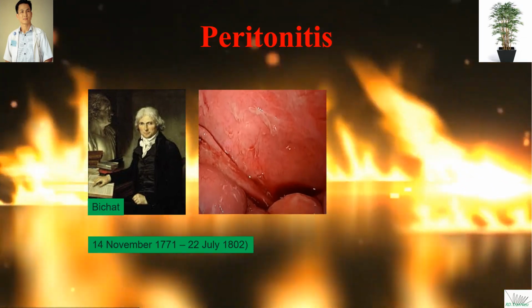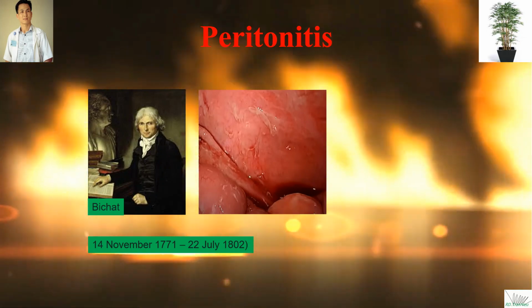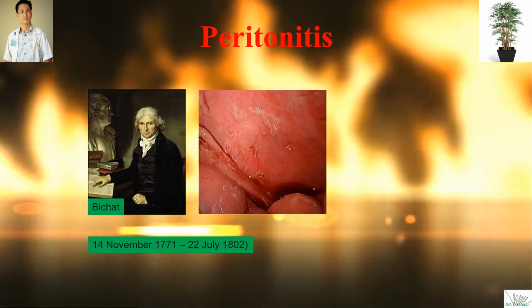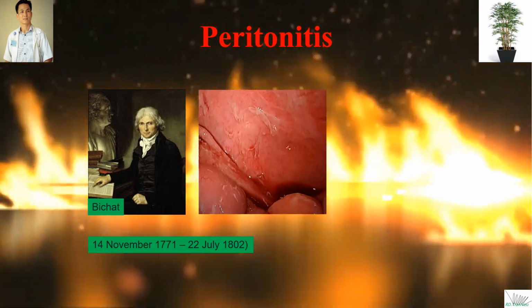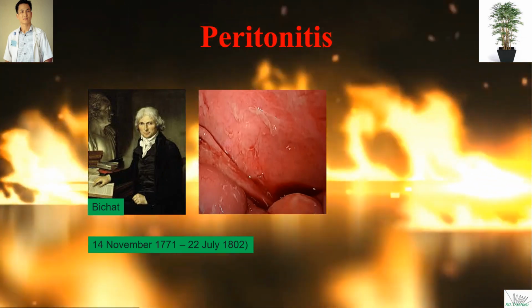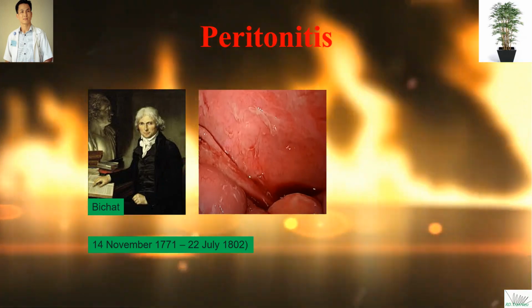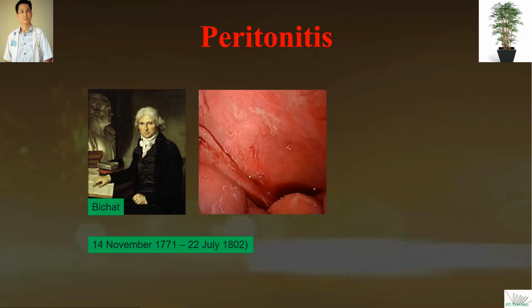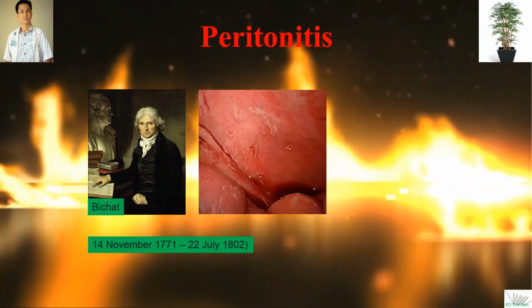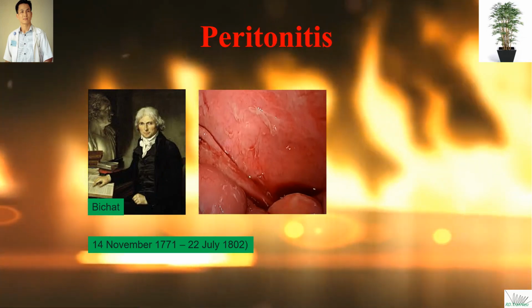The Hippocratic phases of the terminal stage of peritonitis have been well described since Hippocrates, 460 years BC. Peritonitis was first recognized as a disease entity in 1802 by the young French surgeon Bichat, and then followed by the Lancet.